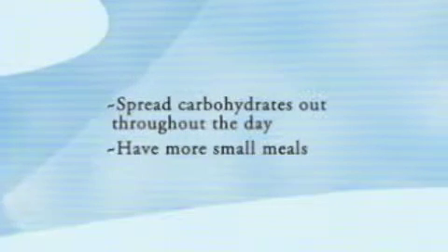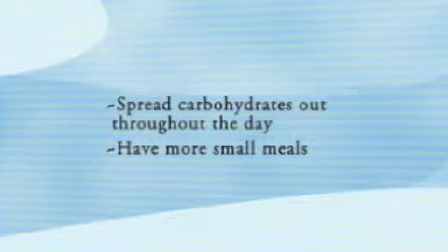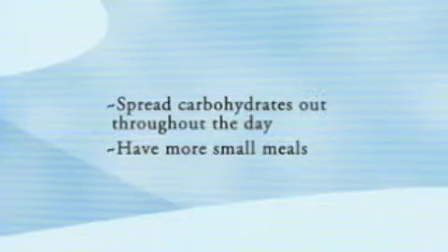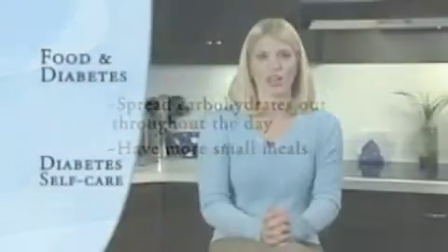Remember to spread your carbohydrates throughout the day in small amounts and not to have 2 to 3 large meals, but instead have 5 small meals with moderate amounts of carbohydrates at each meal. You will have less variance in your glucose levels, and over time, glucose levels that will be more consistent without as many severe lows and highs. So focus not on fewer carbohydrates, but a consistent amount.